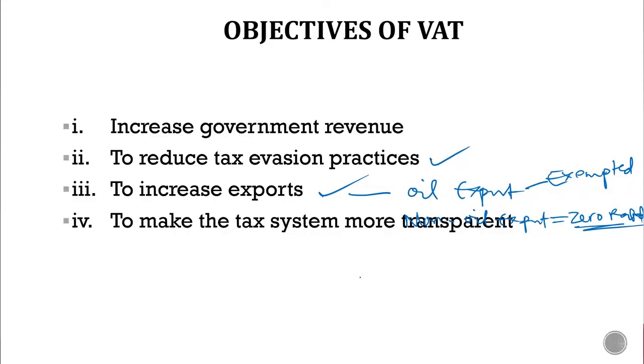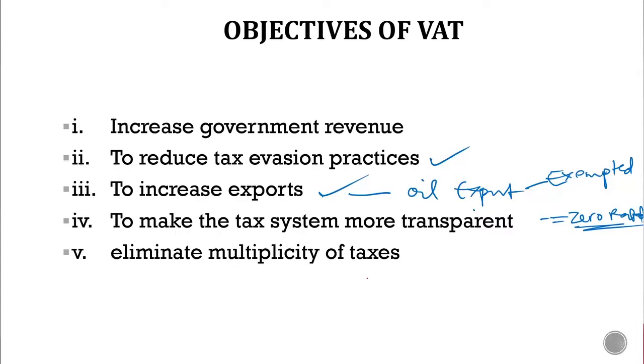Number 4 objective is to make the tax system more transparent, very clear to every taxpayer. Number 5 is to eliminate multiplicity of tax.